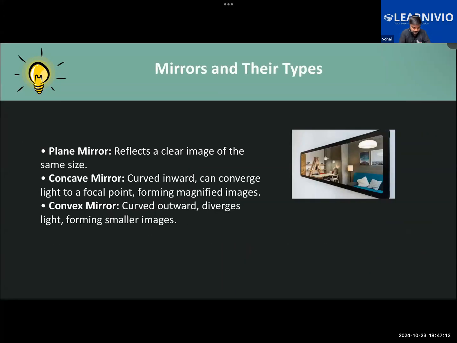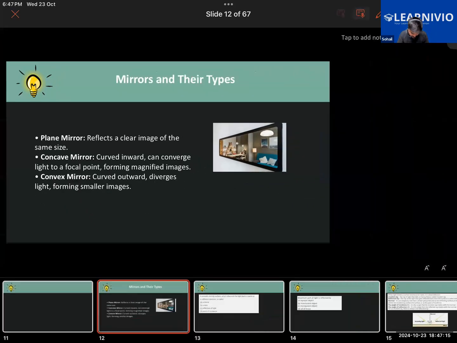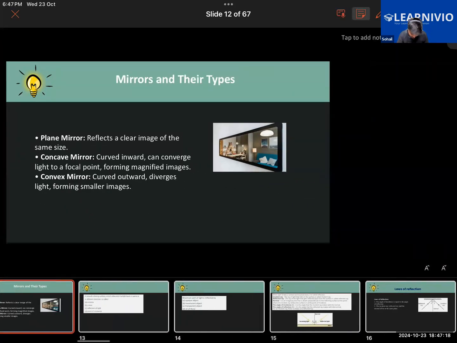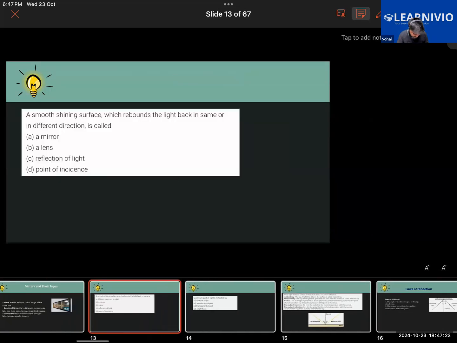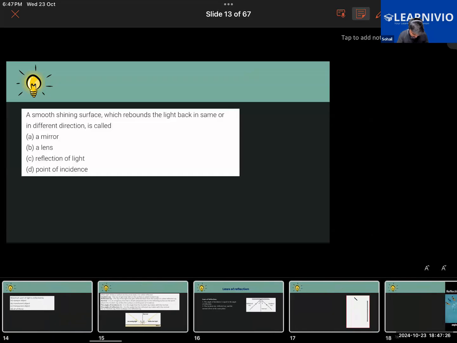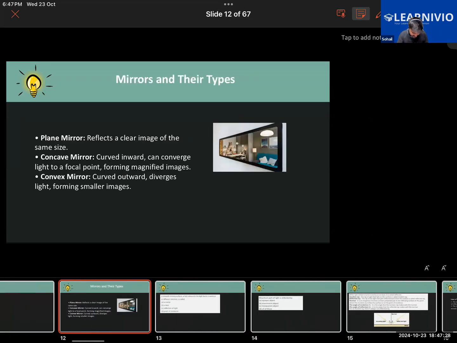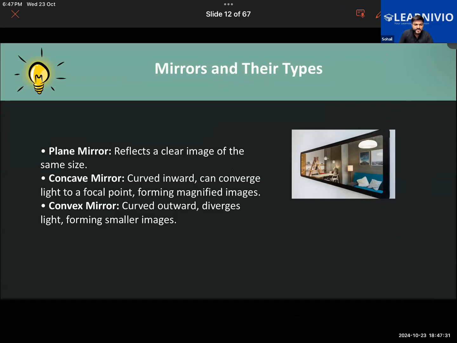Now, we'll be learning about mirrors later, or it's just a small topic. Let's cover this. A mirror is basically a very smooth and shiny object in which you can see your image clearly, right? There are different types of mirrors: plane mirror, concave mirror, and convex mirror. These are three different types of mirror.